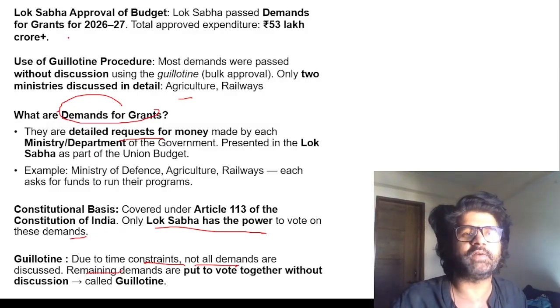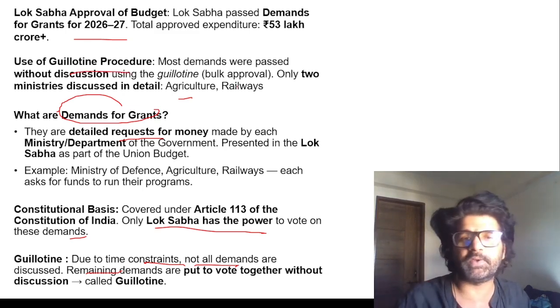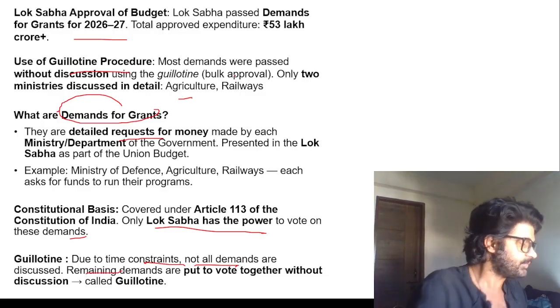So Lok Sabha passed demand for grants, use of guillotine procedure has been done. This is not my best friend Robespierre's procedure. It is something Chapandis together. Just give me a second, guys.